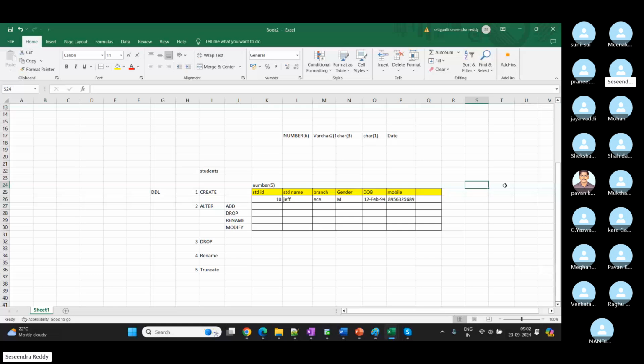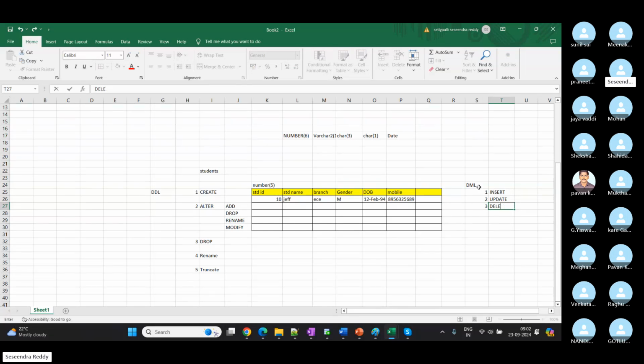One is insert. So here I will write DML, used to work on data. My first command is insert, when that row is not available, and then second command, update. So already data is there, but we want to do changes in the table, right? And then third one, delete, if that record is not required for our usable purpose anymore, we can delete that row.